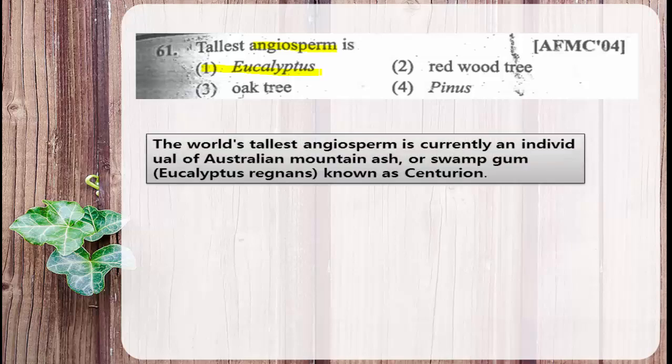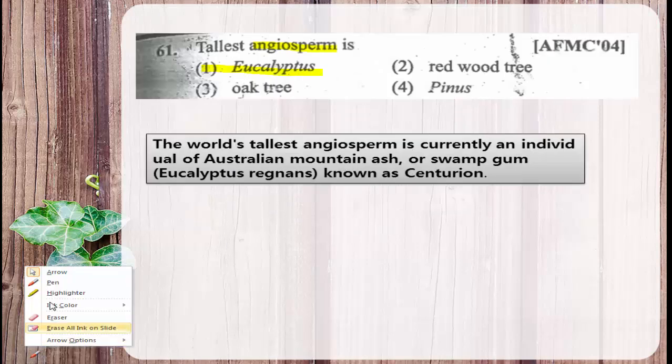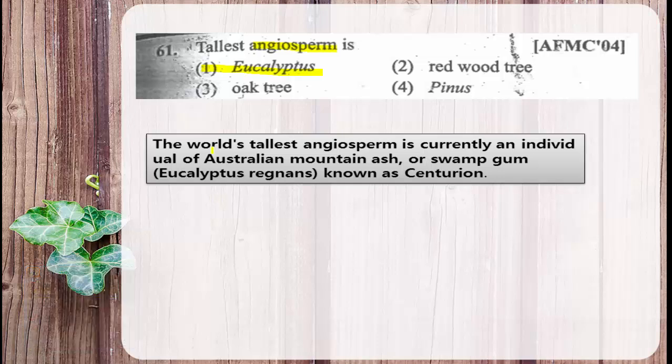Eucalyptus regnans grows in Australia and is also called Australian mountain ash. The world's tallest angiosperm is currently an individual of Australian ash, swamp gum, or Eucalyptus regnans, known as Centurion. This is the tallest angiosperm and the complete name is Eucalyptus regnans.